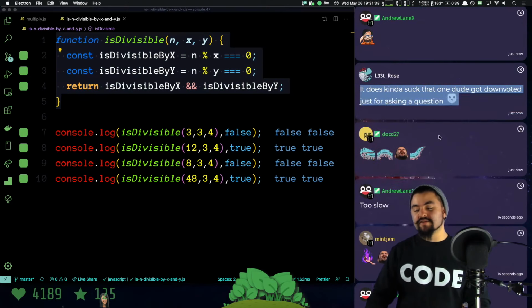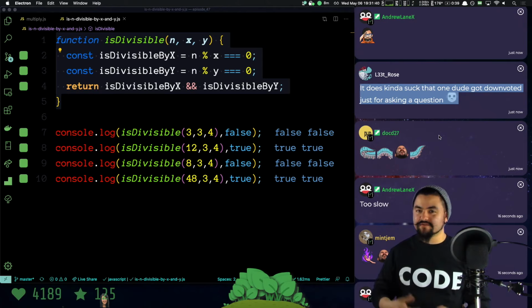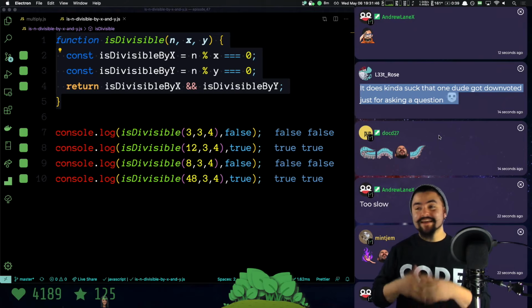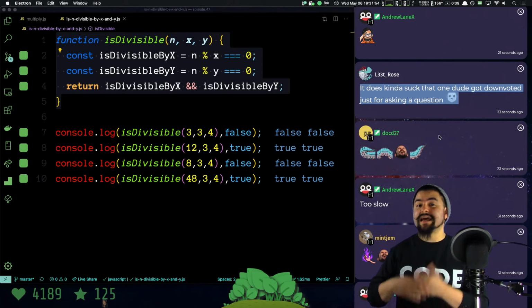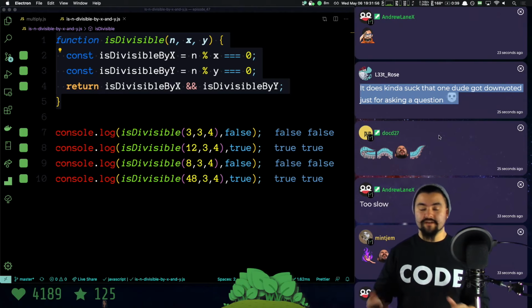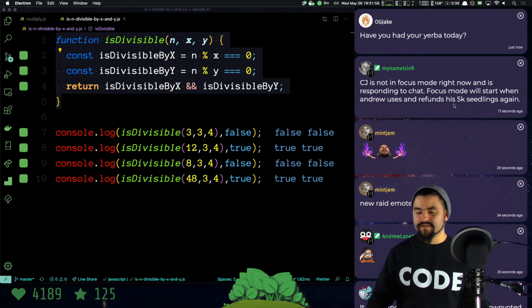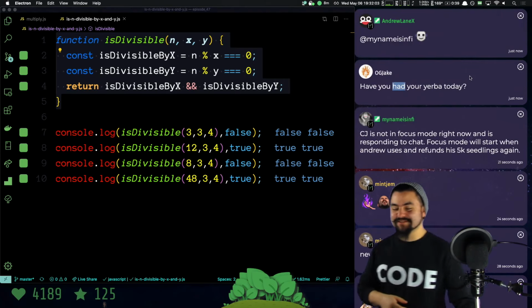Yeah, so that's like on that very first one that we saw, they got downvoted just for asking the question. It's tricky. I will say, if you join the Coding Garden Discord, you can ask any question you want there. We'll never say that it's a bad question. We might help you rephrase the question, or we're definitely going to ask you for what you've done so far to figure things out. But yeah, it's kind of lame that they did get downvoted. I had a yerba this morning, yeah.